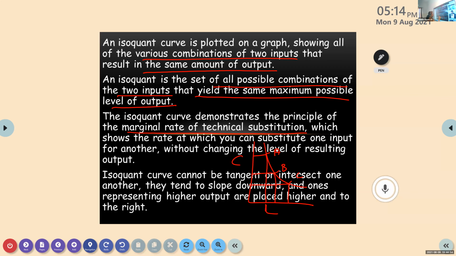If you take B, what happened here? What happened to the capital and labor? Rahul, can you say? B point. What happened to the capital? Capital decreased. What happened to the labor? Increased. So here we are reducing capital and we are taking more labor. So one we reduced, another one increased.